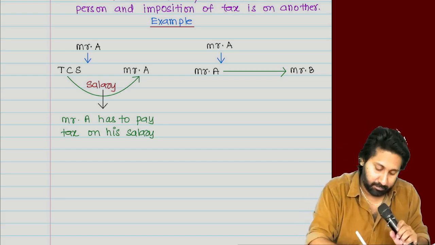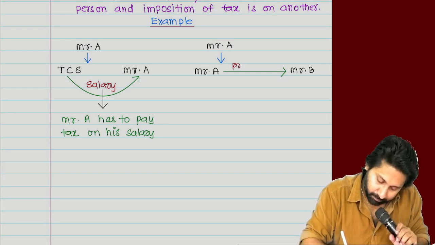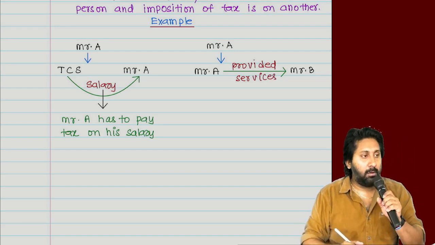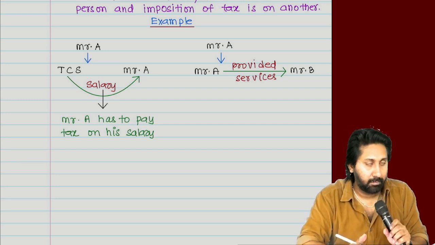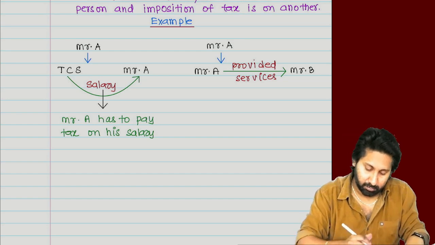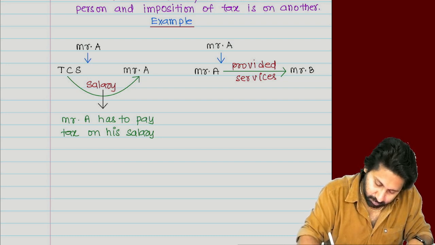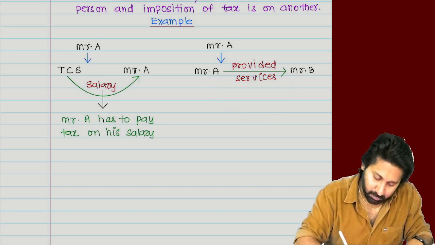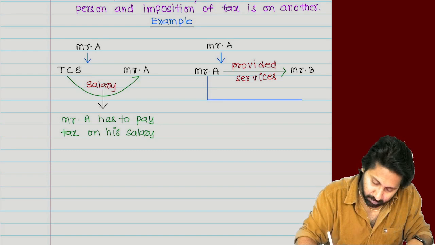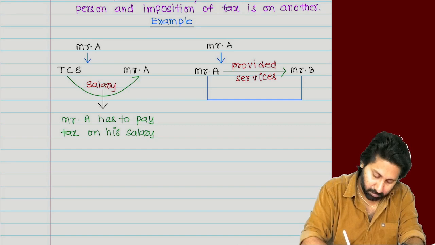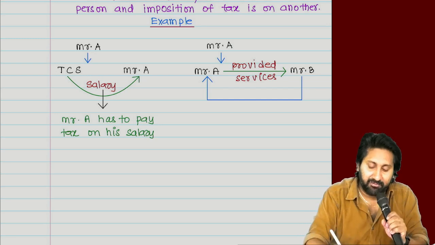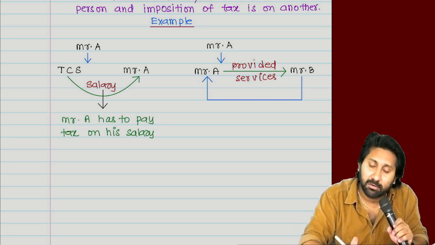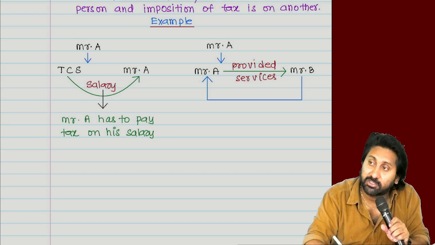So write down Mr. A provided services to Mr. B. So if A provided services to B, who will pay the consideration?